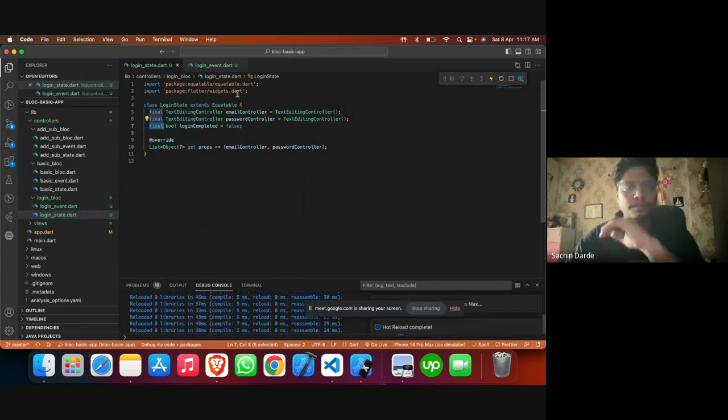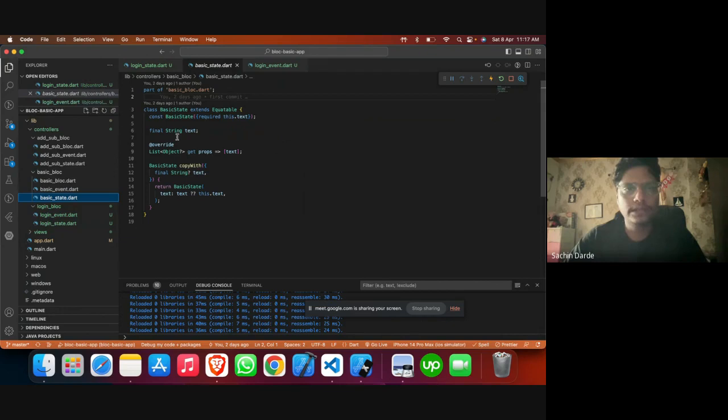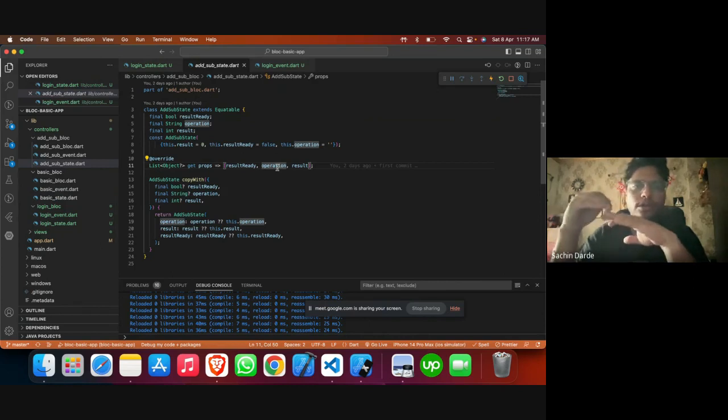Okay, so what I have changed here is that in the previous one we were taking it within the constructor, but as you know, we don't need it within the constructor. We are not going to initialize anything at the beginning. I think in this block we did not initialize the controllers within the state, just to make it very relevant to understand.